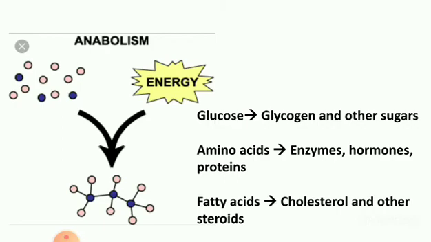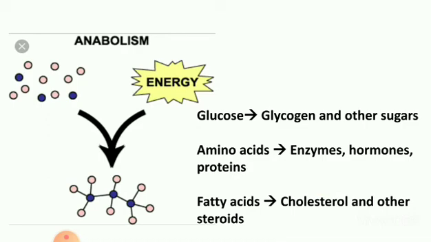First, anabolism. Anabolism, or constructive metabolism, is all about building and storing. It supports the growth of new cells, the maintenance of body tissues, and the storage of energy for use in the future. During anabolism, small molecules are changed into larger, more complex molecules of carbohydrate, protein, and fat. For example, glucose gives glycogen and other sugars. Amino acids give enzymes, hormones, proteins. Fatty acids give cholesterol and other steroids.